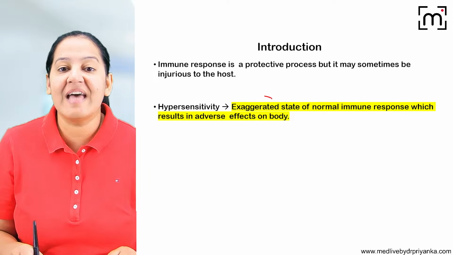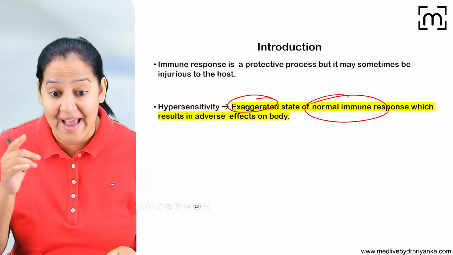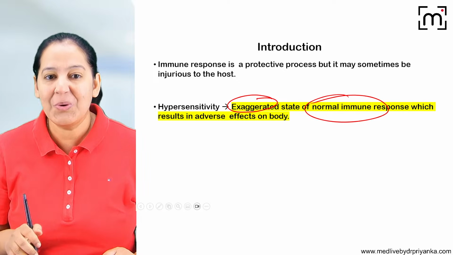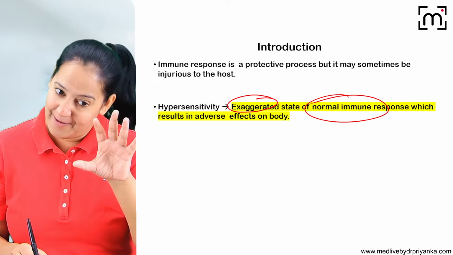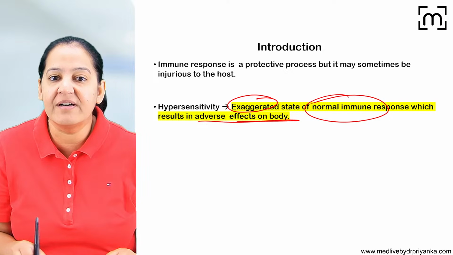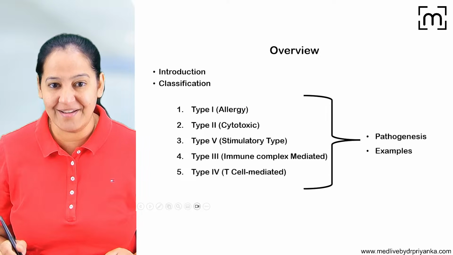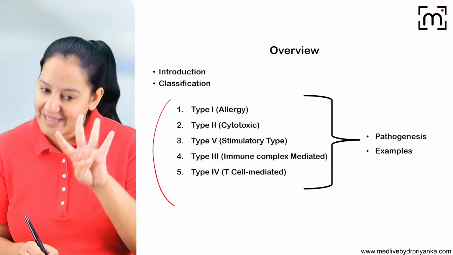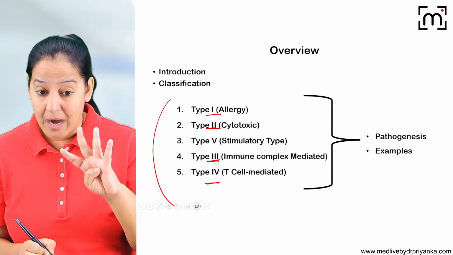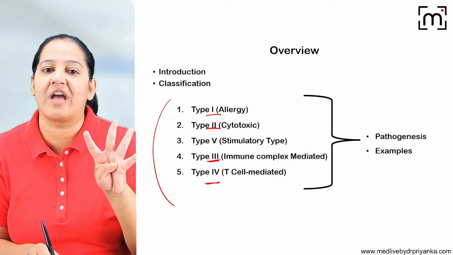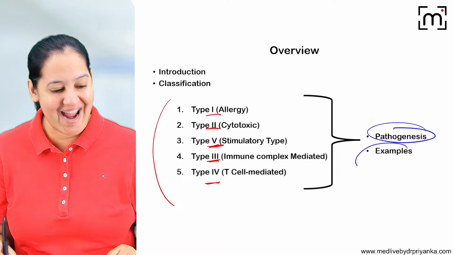Yes, hypersensitivity is the exaggerated state of a normal immune system. In other words, you can call it a hyperexcited, mad soldier. Apart from killing the terrorist, it is killing the country people also. So mainly it is damaging the antigen, but it is causing adverse effects on the host body also. This is hypersensitivity. So how many types of hypersensitivity are there? There are 5 types. Broadly, there are 4: type 1, type 2, type 3 and type 4, but a stimulatory version of type 2 is type 5. I will be explaining all 5 types with their mechanisms and examples.